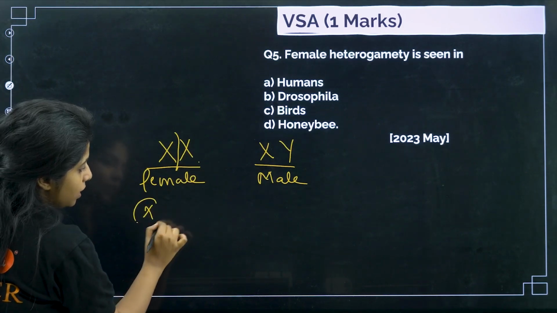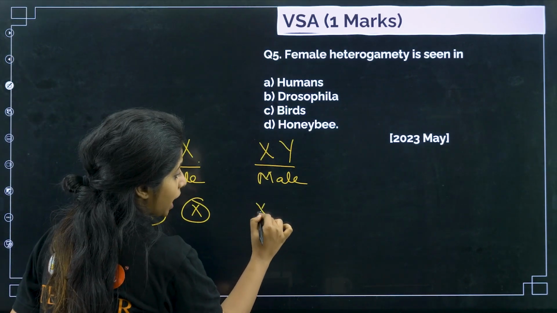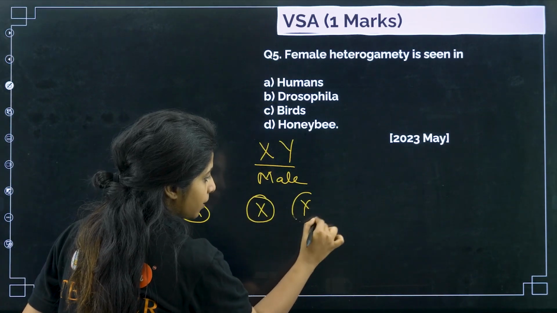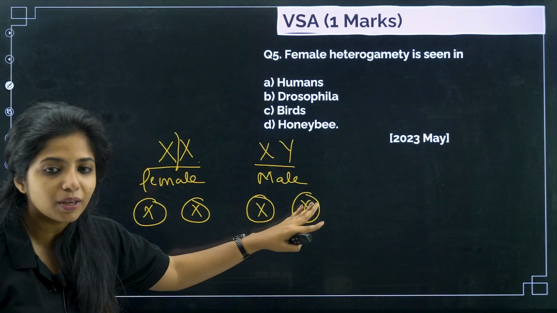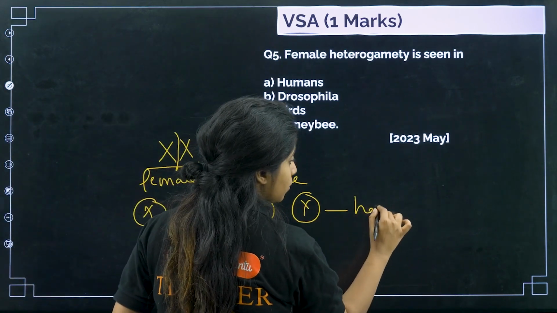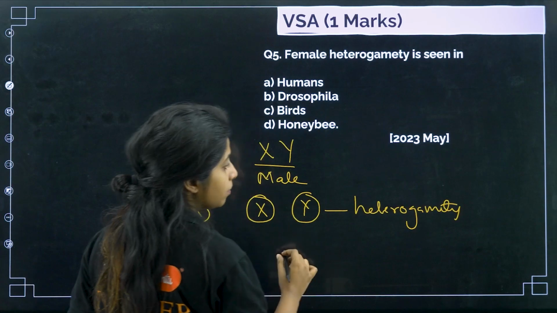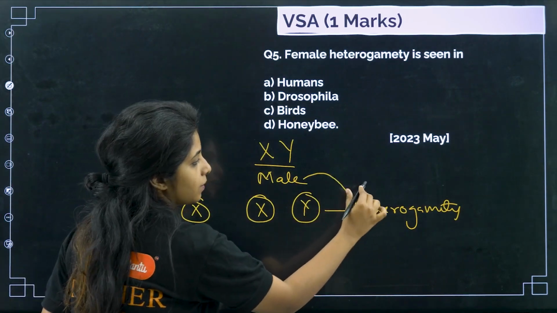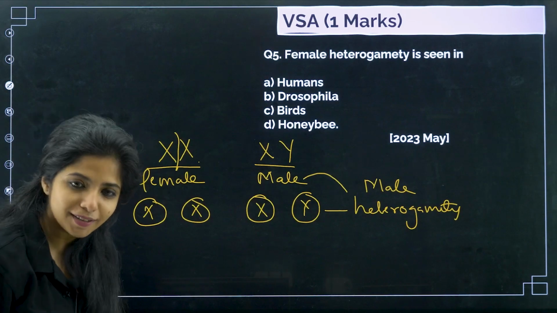Either way, all of the gametes will be having X only. But over here, in the case of male, it can be either X or it can be Y. So here I say heterogametes are being formed. Different types of gametes are being formed. This is an example of what? Heterogamety. But over here, who is heterogamous? Males basically.